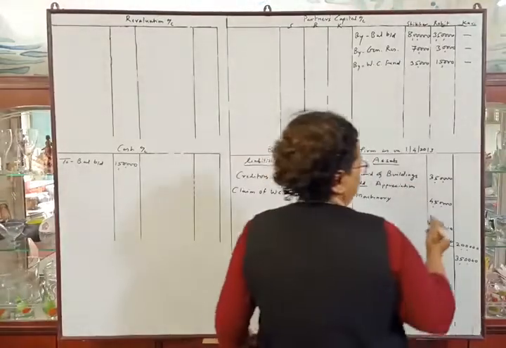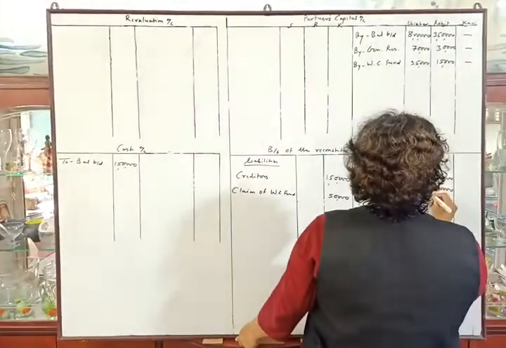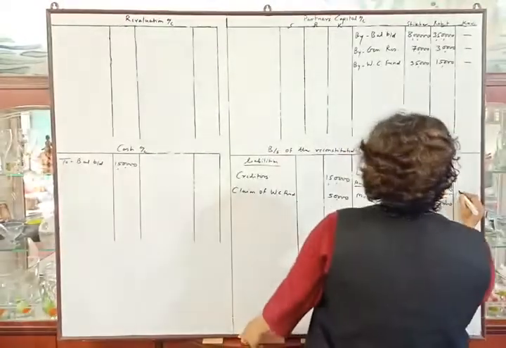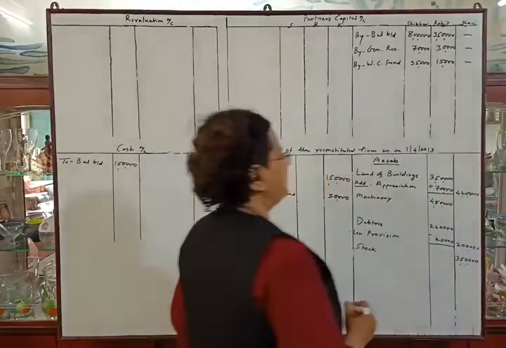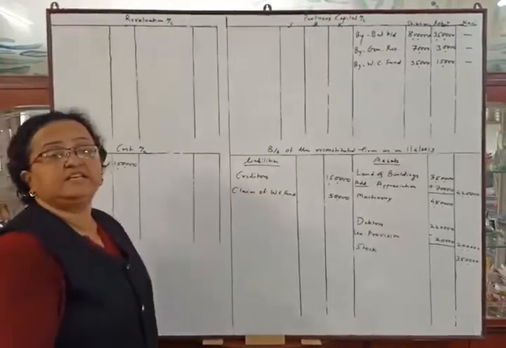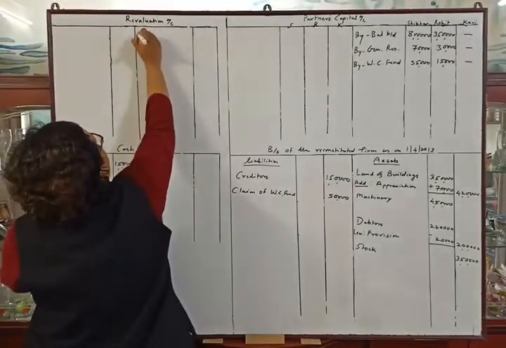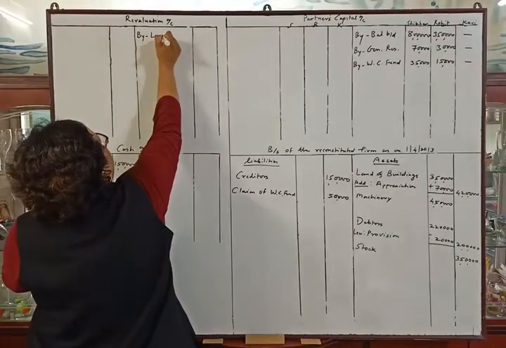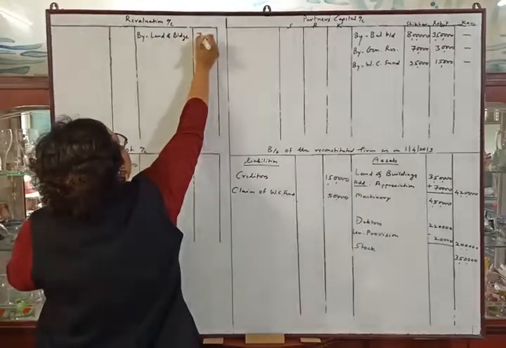%% of 3,50,000 will be 70,000 and the total will be 4,20,000 in outer column. Appreciation in asset is profit of the firm. So buy land and building 70,000.